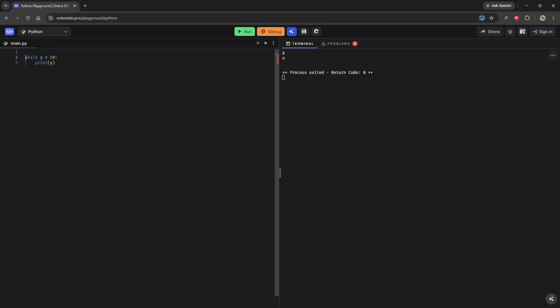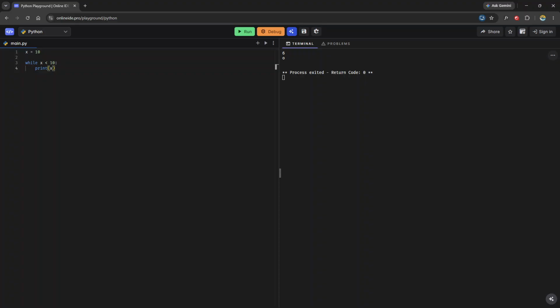Now look at this though. The way we write while loops, you can do this a little bit in line, but it takes a little bit more to create a while loop than it would for a for loop.